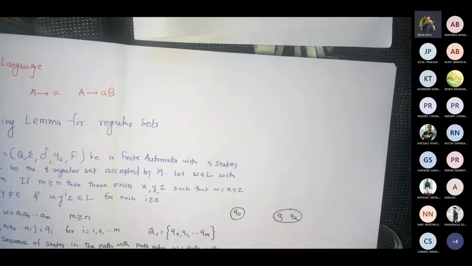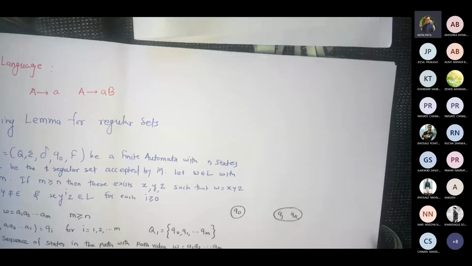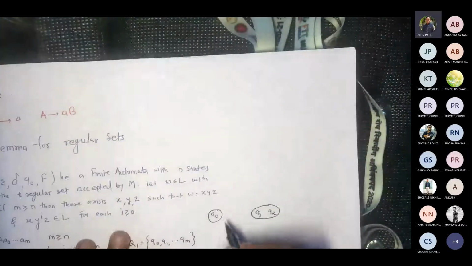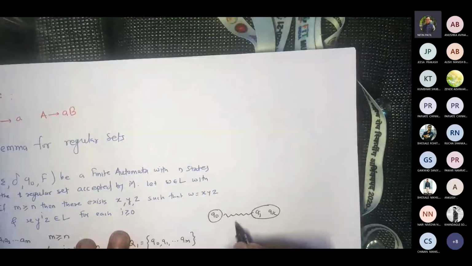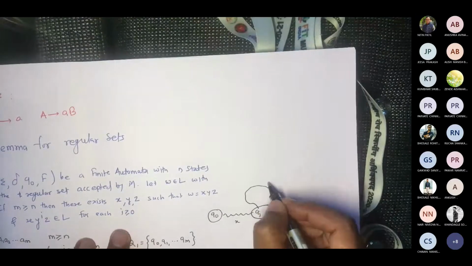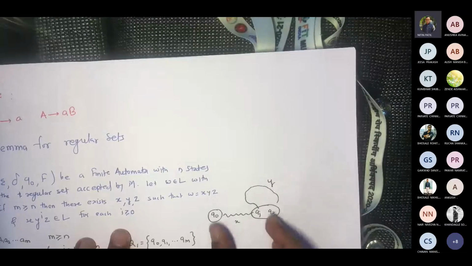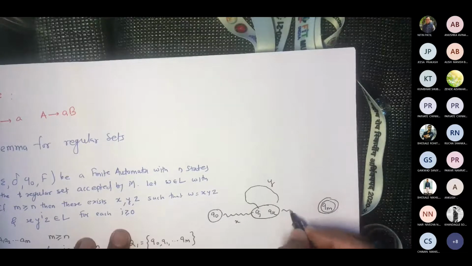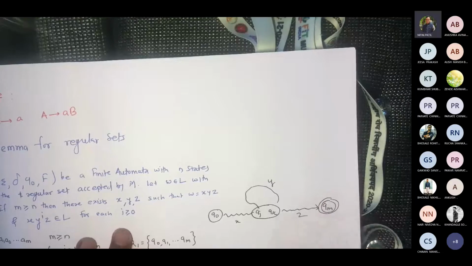Qj to Qk, because I have to reach this particular string. I have to reach this particular string as well. So I can think of this as a path for x. This is a path for y. I'm not writing any states in between, okay? And this would be your final state. This would be z.